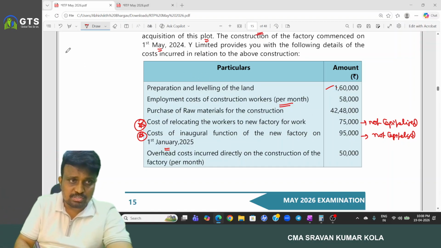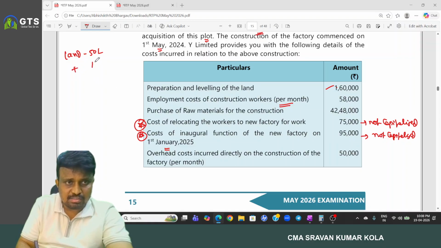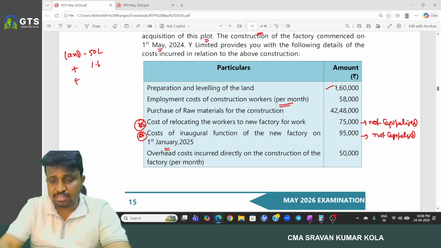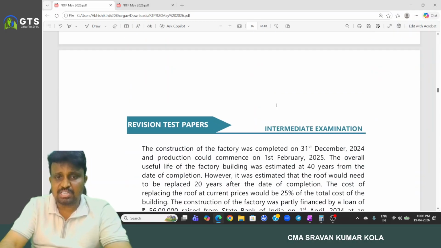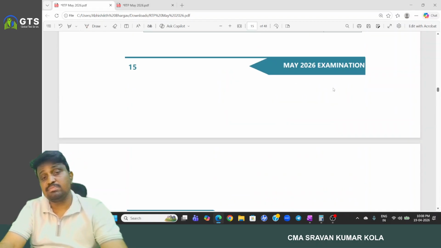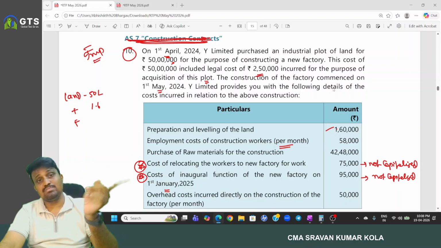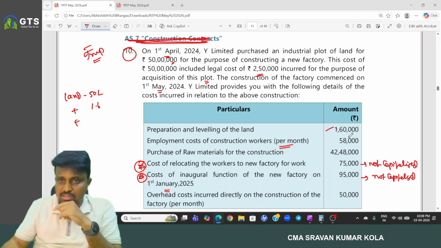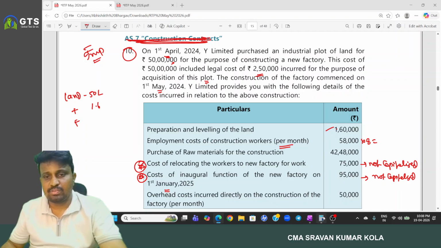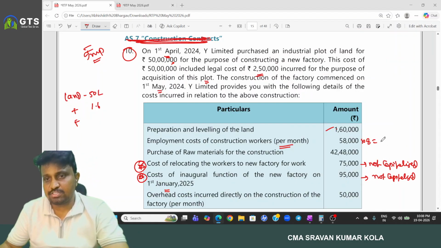So which items? First, land cost 50 lakh, and next, leveling of the land 1.6 lakh, and employment cost, salary. How many months did they actually work? The construction of the factory was completed on 31st December, so we have to consider it from 1st May to 31st December. How many months do we have? 8 months. So 58,000 into 8 is 4,64,000.